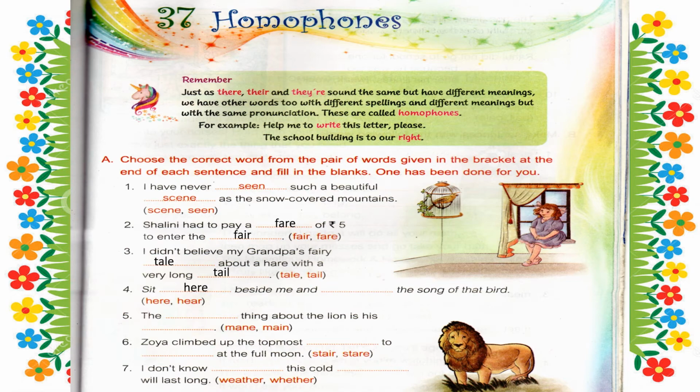Fourth one, sit here beside me and hear the song of that bird. These words everyone knows very well. In this way you have to do it. Try to solve the remaining sentences on your own, children.